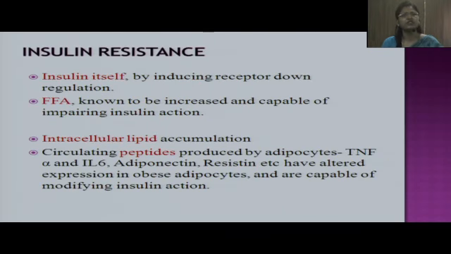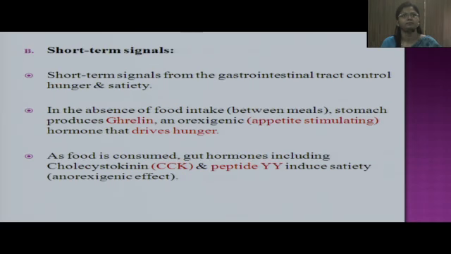In obesity, various factors are responsible for insulin resistance. The first one is insulin itself. By inducing receptor downregulation, it leads to insulin resistance. Free fatty acids are excessive in obesity and they are capable of impairing insulin action. Similarly, intracellular lipid accumulation leads to insulin resistance, and certain peptides like tumor necrosis factor alpha and interleukin 6, as well as adiponectin, resistin, etc. have altered expression in obese adipocytes and are capable of modifying insulin action.